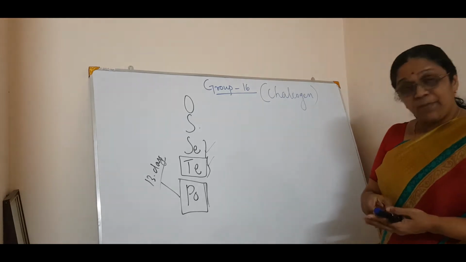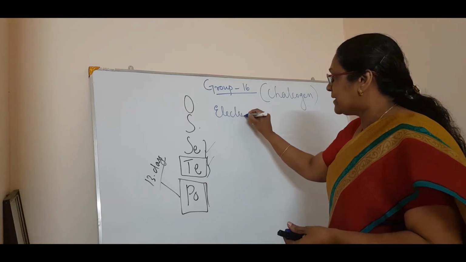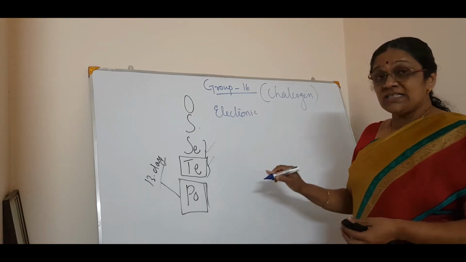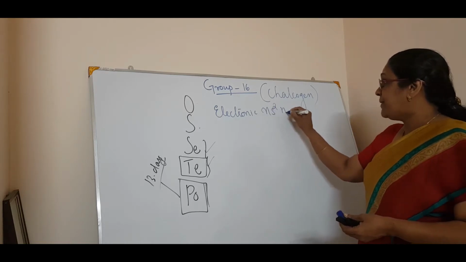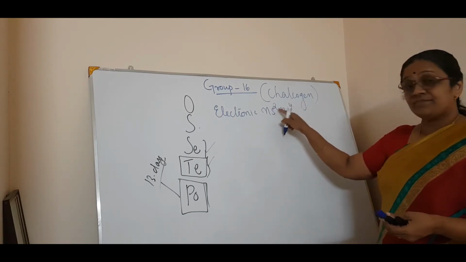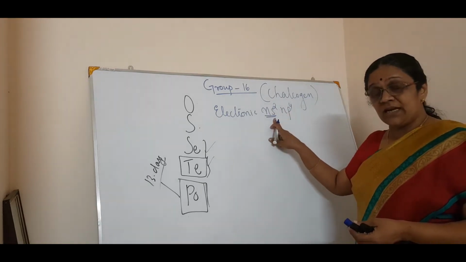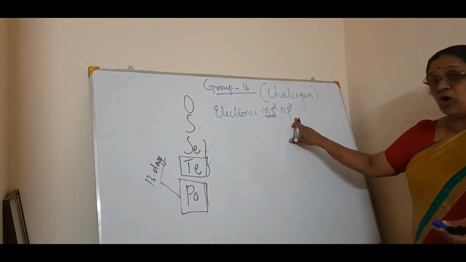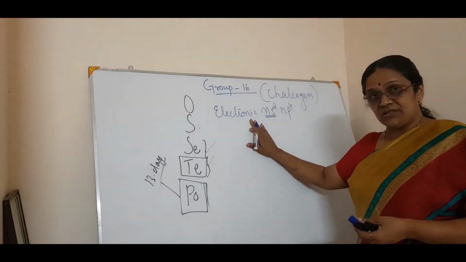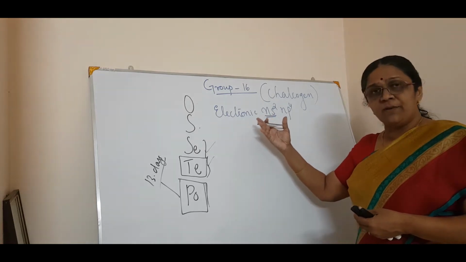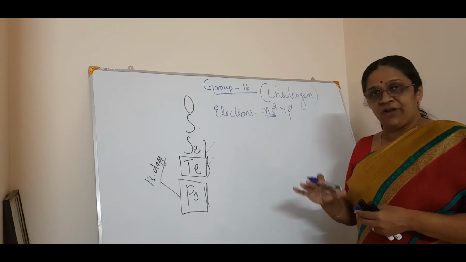Okay. Now we will pass on to the first trend, that is the electronic configuration. And what is the electronic configuration of the 16th group? It is ns2 np4. That means 6 electrons in the valence shell, so the s orbital is full and the p orbital has 4. So that is the electronic configuration. I am moving a little bit fast because you know all this; we have explained it in detail in the 15th group.